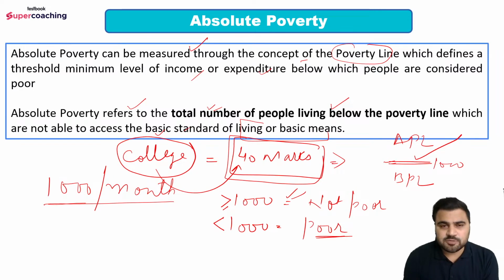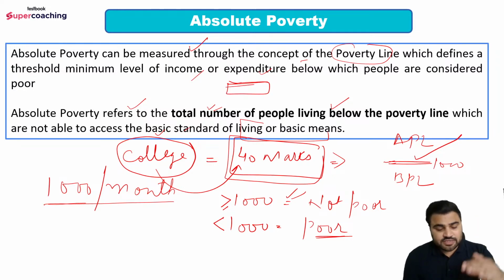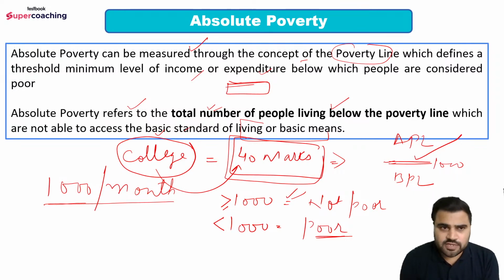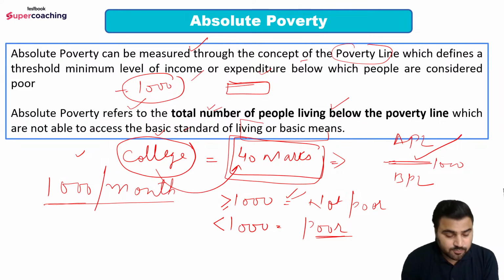What is the meaning of absolute poverty? Absolute poverty is basically a concept where there is a fixed threshold. After achieving that particular threshold, the person will fall above the poverty line, and if he is not achieving that threshold, that person will fall below the poverty line. Right? For example, I have given you the example also. Suppose 1,000 rupees is the poverty line. If someone is earning 1000 rupees or more, then he will not be considered as poor. If someone is earning less than 1000 per month, then he will be considered as poor. So there is a fixed threshold here in absolute poverty.